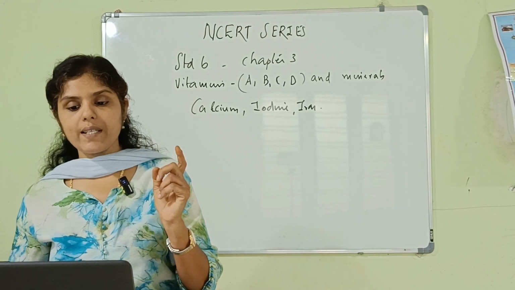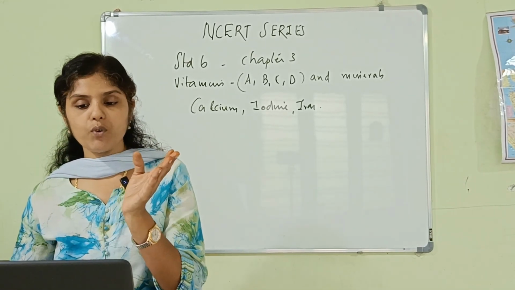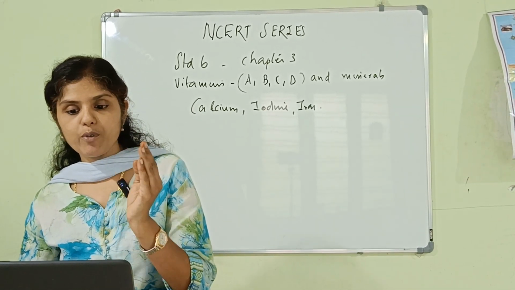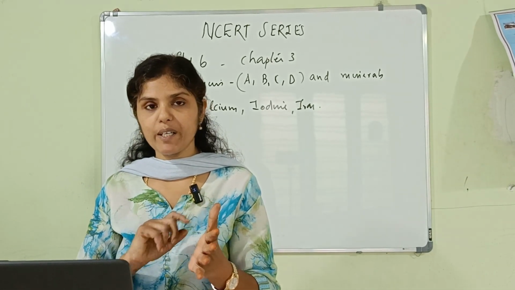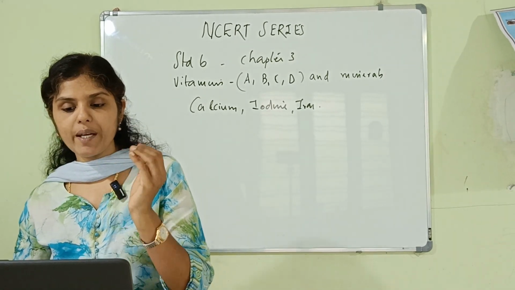Have you understood? Next one is the test for proteins. Here the same food items are used for this purpose. Make a paste or powder of the food item using a pestle and mortar. Then put about half a teaspoon of each food item in a separate clean test tube.